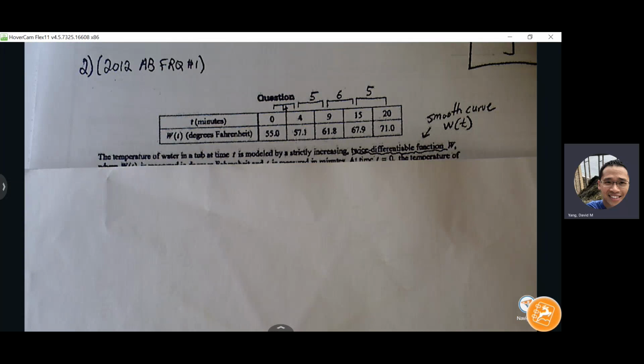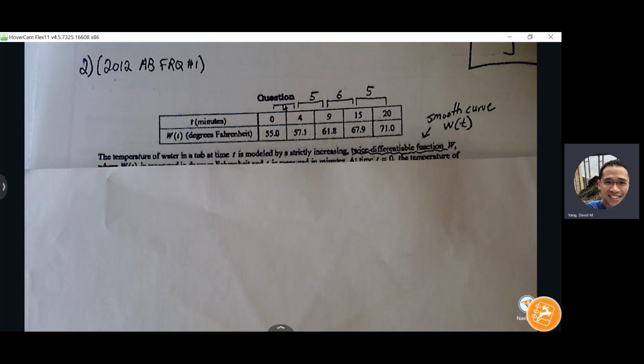Within each subinterval, I'm always going to have a choice. I'm going to choose the left one or the right one. They're telling us left Riemann sum, so we're going to choose 55. How about for the second rectangle? Yep, the width is 5, the height is 57.1. Third rectangle, width is 6, height is 61.8. Fourth rectangle, width of 5, height is 67.9.